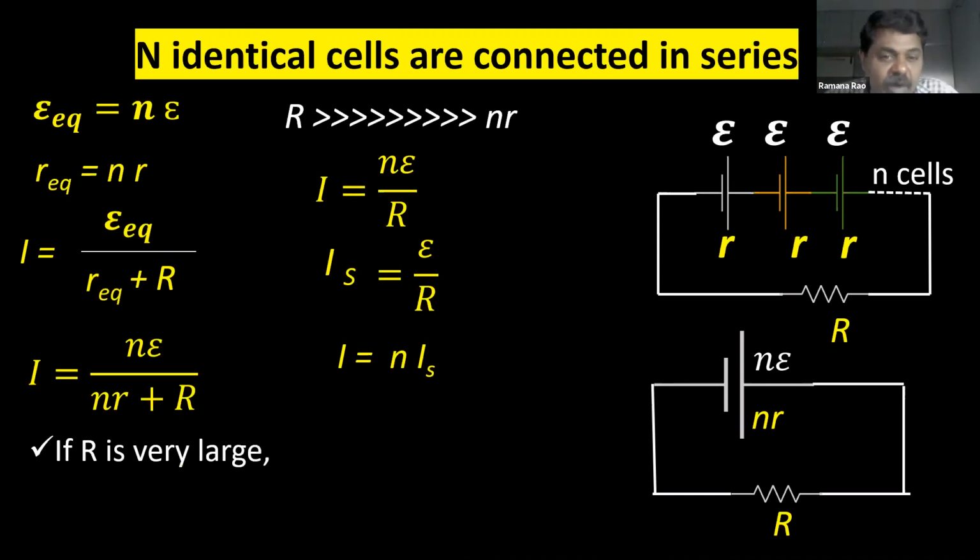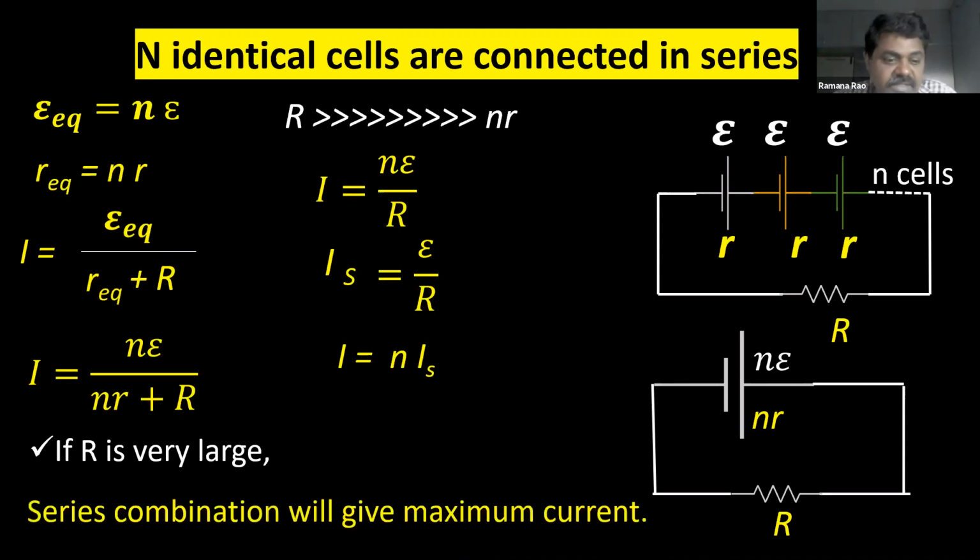If R is very large when compared to internal resistance, what is the advantage? The series combination will give maximum current. How many times? N times. If 10 cells are connected, 10 times. If 50 cells are connected, 50 times. You'll get that much amount of current. So this is the advantage of connecting cells in series combination. So I hope you understood, right?